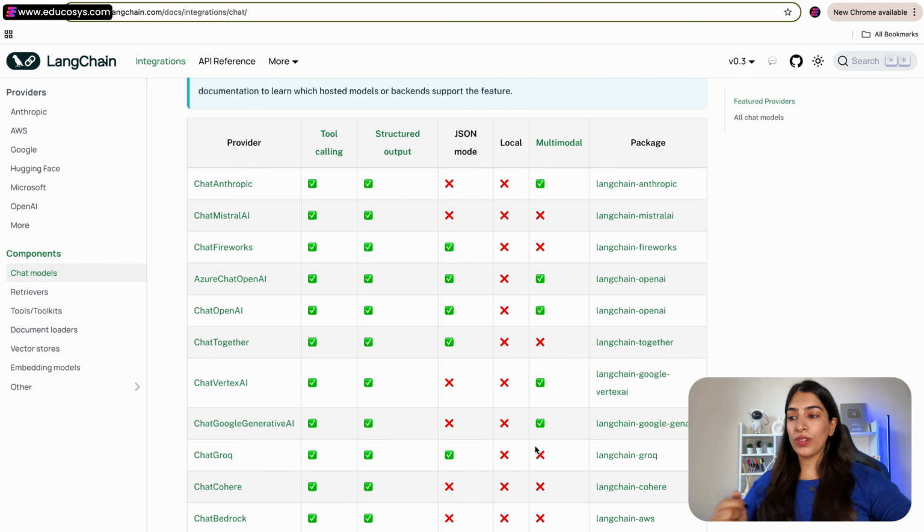So if suppose you want to explore, for example, Vertex AI. So you can see, okay, these are the functionalities. This is the package name. So you can see the documentation and you can actually check it out, right?